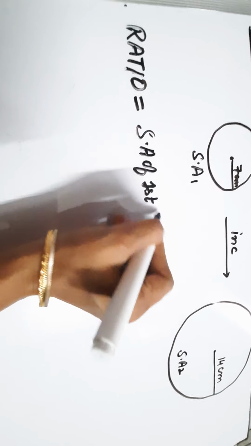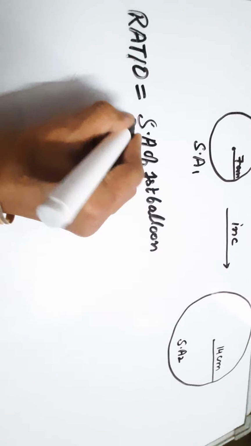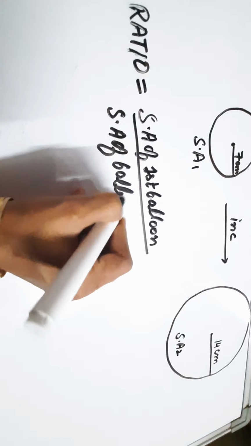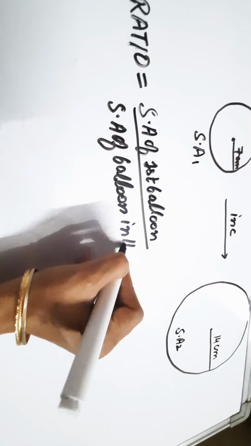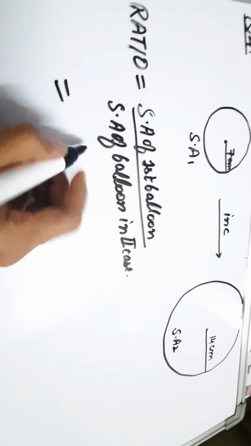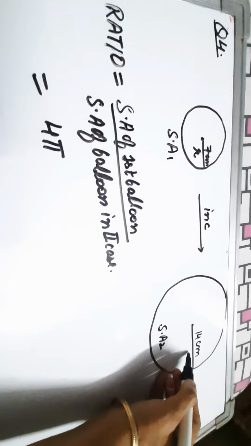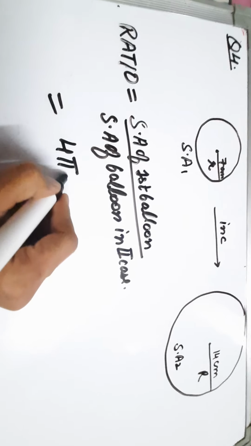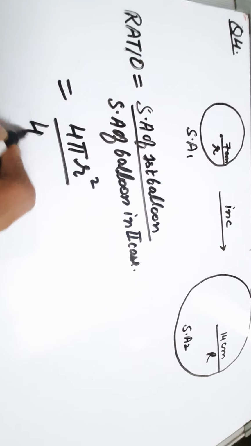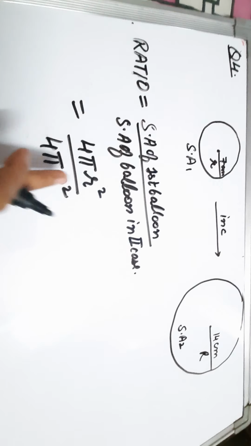The ratio of the surface area of the first balloon, we can write as the surface area of the first balloon divided by the surface area of the balloon in the second case. So let us put the formula. As it is spherical, we have the formula 4 pi. For this one let us mark the radius as small r. For this one let us mark the radius as capital R. 4 pi r square. And for this balloon also, as it is spherical, again 4 pi capital R square. To make the calculation easier we can start with the ratio only.